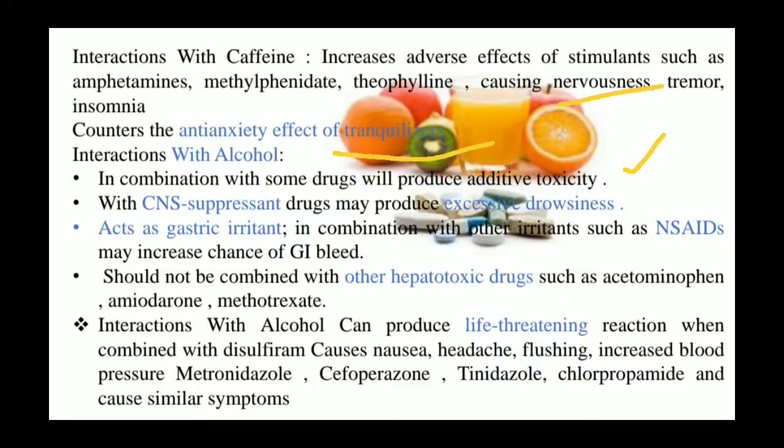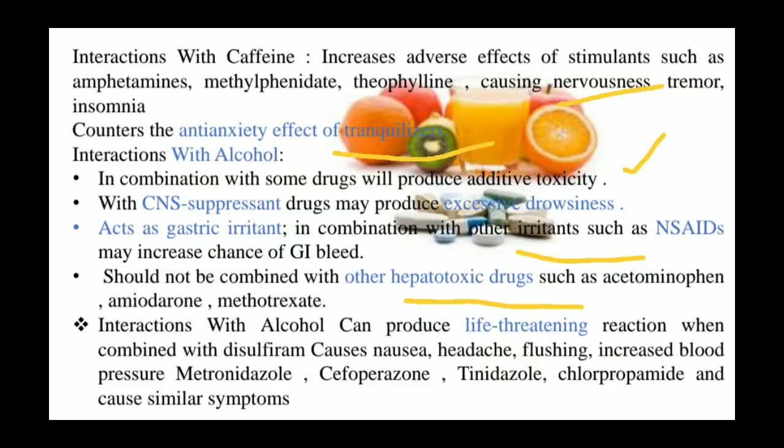Some gastric irritants in combination with other irritants such as non-steroidal anti-inflammatory drugs may increase the chances of GI bleed. It should not be combined with other hepatotoxic drugs such as acetaminophen and methotrexate.